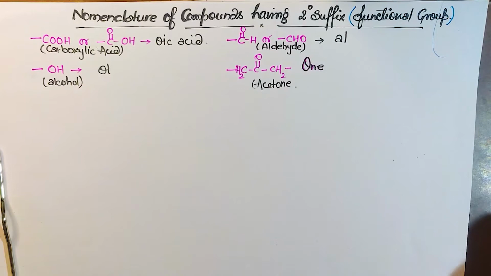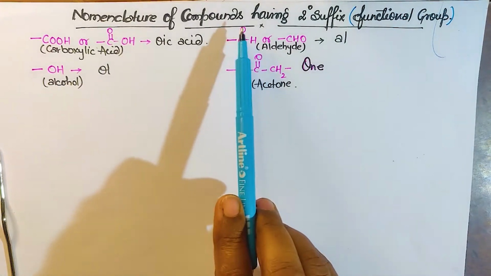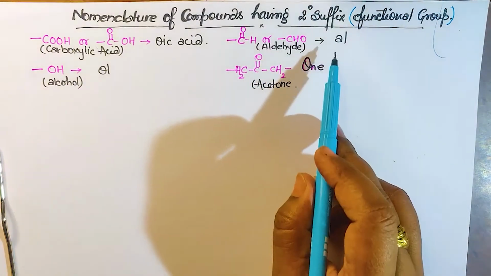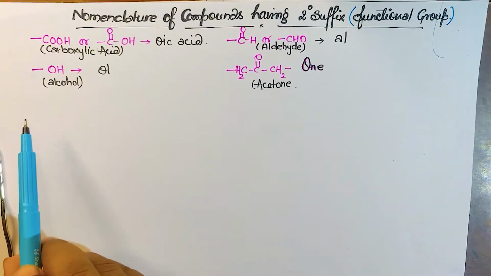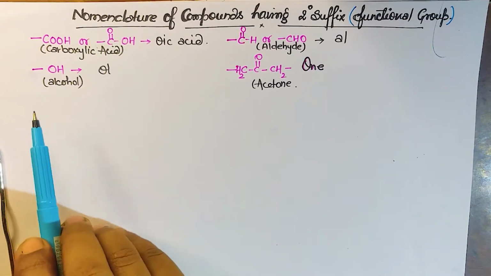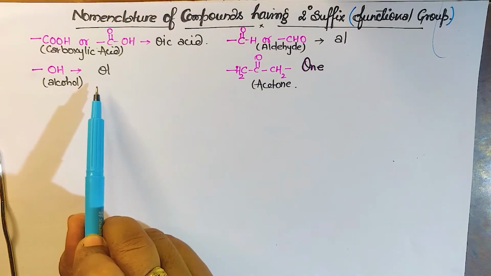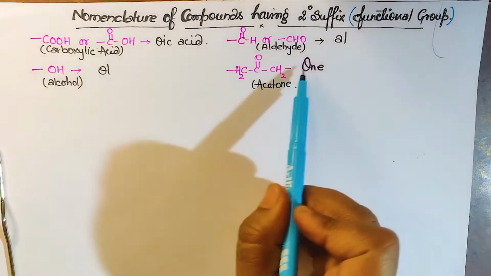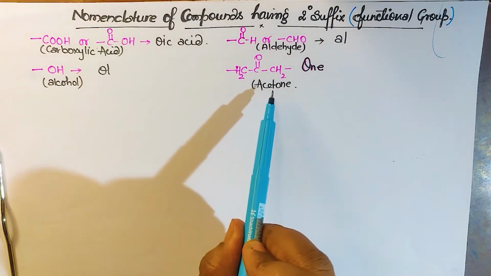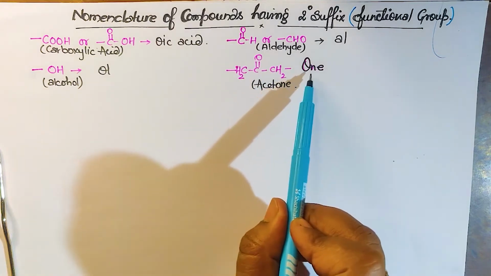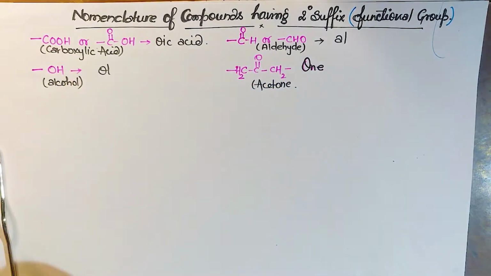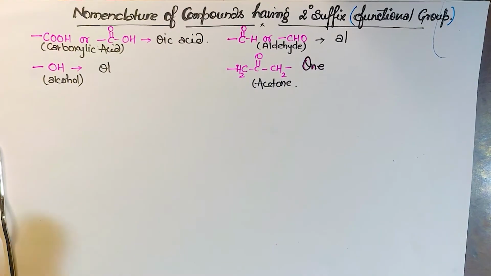Similarly, if I'm talking about aldehyde, the functional group is CHO, and the name will end with al. Similarly, if the functional group is alcohol, OH, the name will end with ol, and this was al. And if I'm talking about this, acetone, CH3 CO CH3, here also this is carbon, here also this is carbon, then it will be named with one. I hope it is clear.